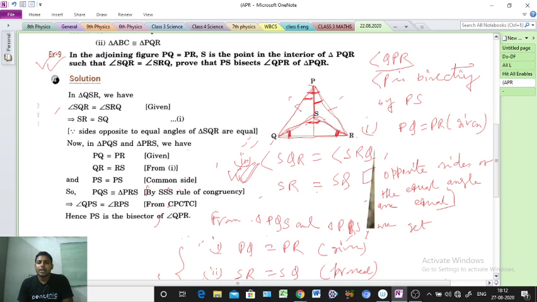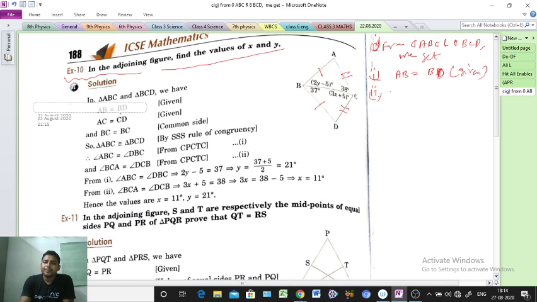Next, point number 2: AC equal to CD, that is also given in the question. And one common side we are getting. BC is the common side, so BC equal to BC, common side.